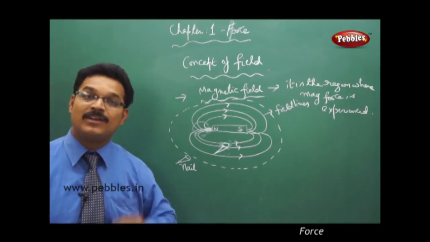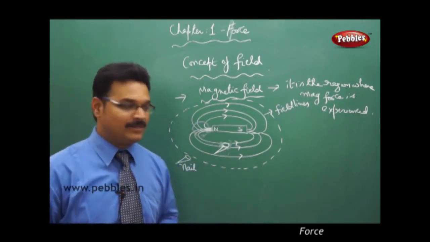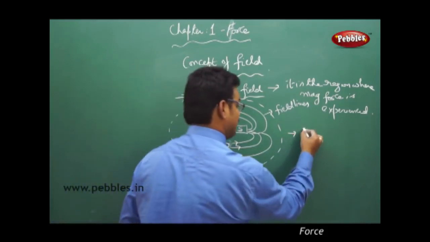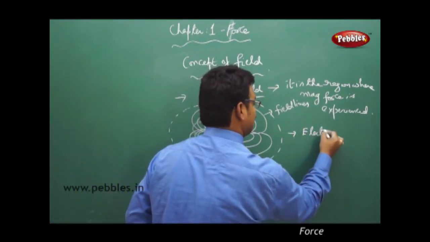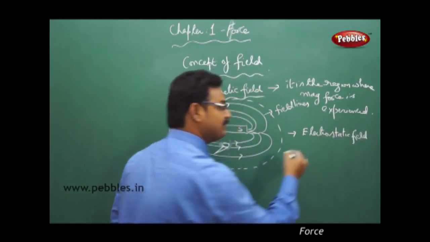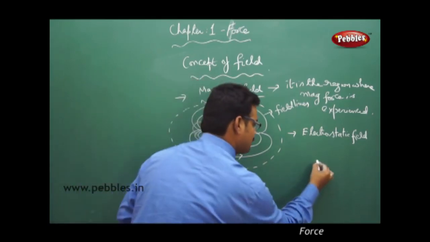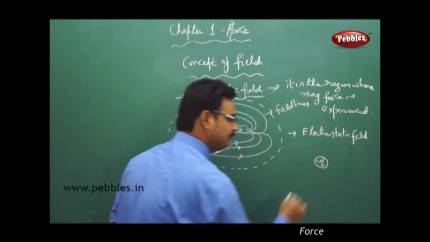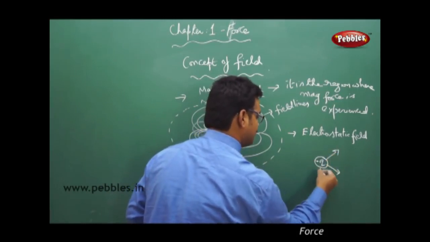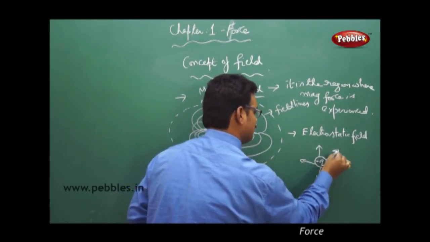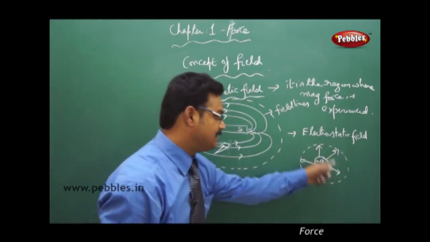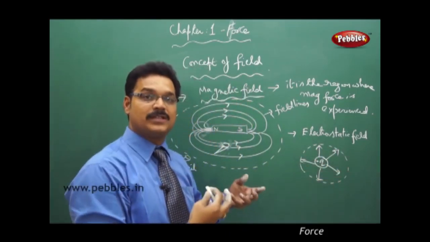Similarly, we have fields for all the forces. Earlier I told you about electrostatic force. Yes, it has an electrostatic field. If you take this charge plus Q, this charge has electric forces like this. So this is the region where the electric force is experienced.